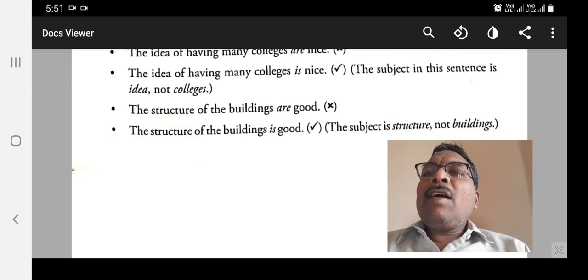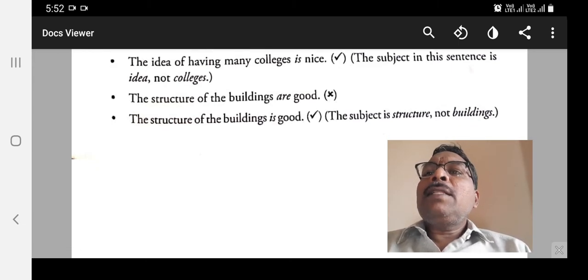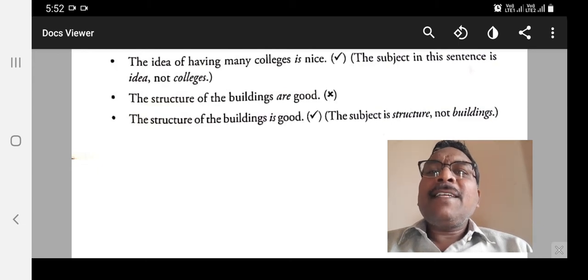The structure of the buildings are good. That's wrong. What is the right answer? The structure of the buildings is good. Here the subject is structure, not buildings.